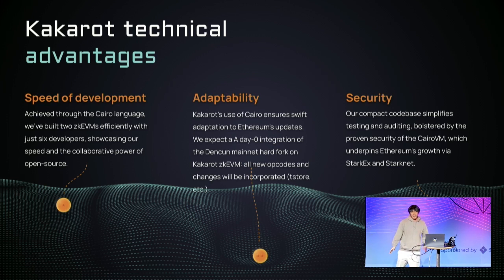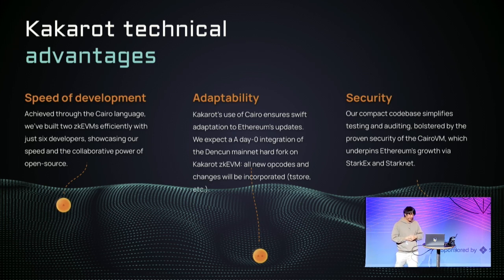The second thing is adaptability. Because it's a lot easier to maintain and change code in Cairo than in pure circuits, it's a lot easier for Kakarot to adapt to the constant changes in Ethereum. Ethereum has major changes roughly once every 2 years, and Kakarot should be one of the fastest to get up to date, especially because we are aiming to be fully Ethereum compatible.